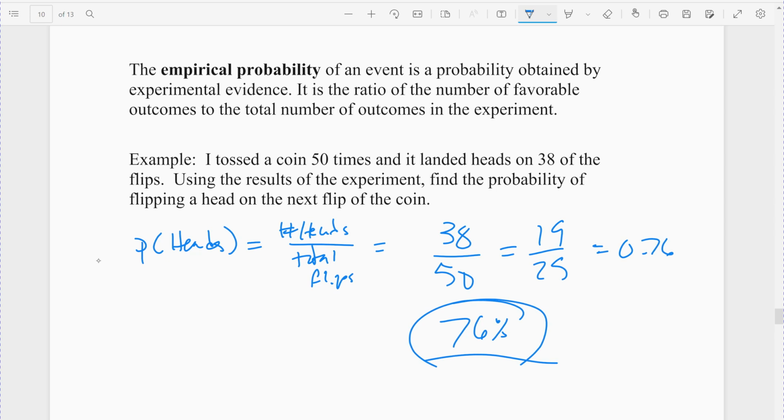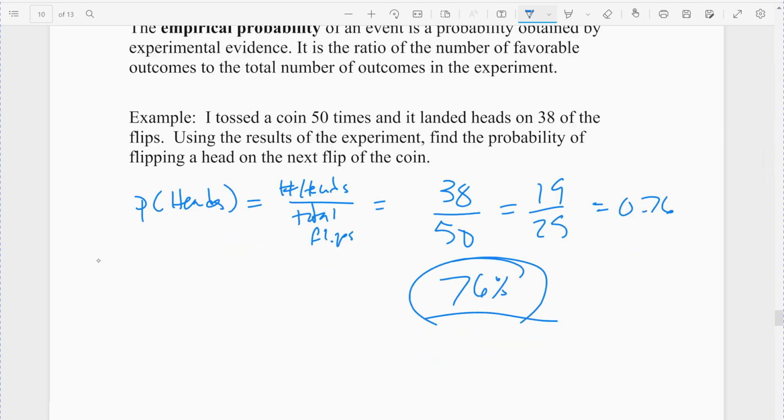Sometimes it doesn't. Later on, we're going to talk about the law of large numbers, and that will basically say that if I keep flipping it, eventually it'll get closer and closer to 50%. But again, based on just this particular set of information, on the experiment, based on my experimental numbers, the probability of flipping heads would be 38 out of 50, which is 0.76.